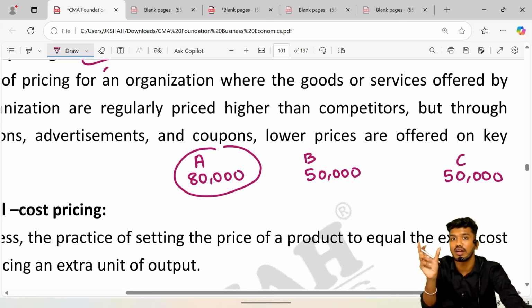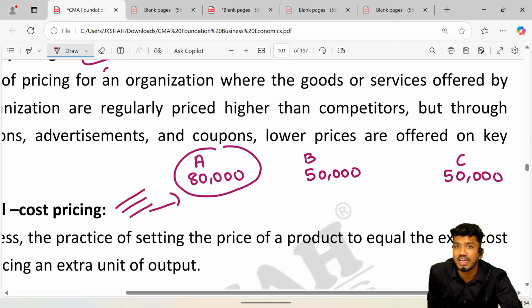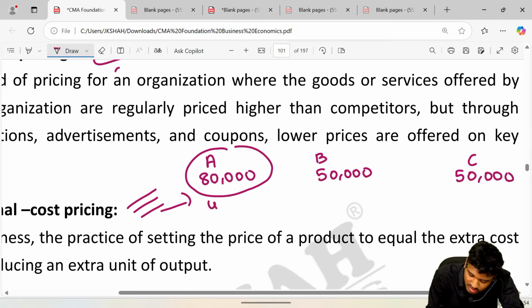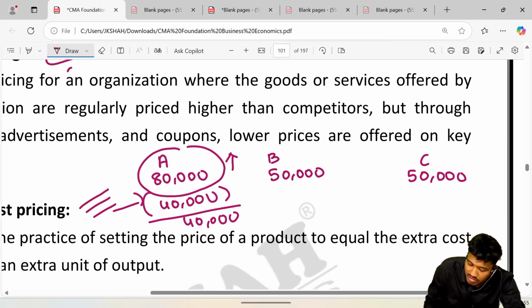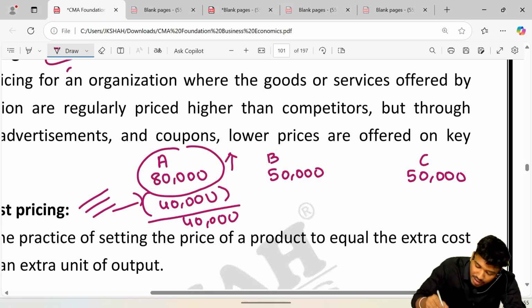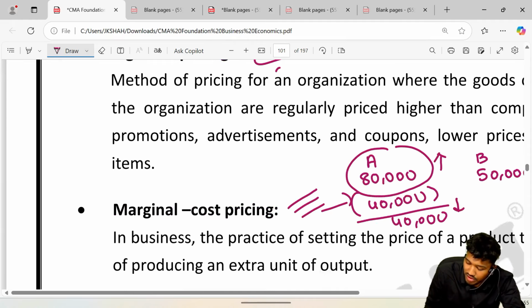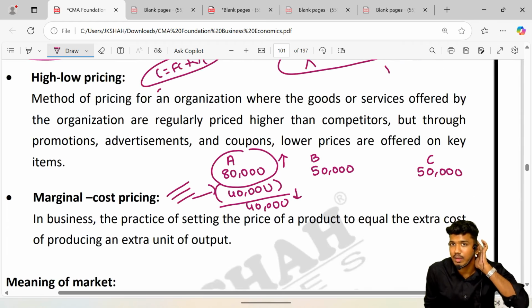He will give those discount cards and coupons to the customer, and when the customer comes and claims that card, he will get a discount, let's say for example 50%, which is 40,000. Now, the price after discount will be 40,000. So at first he kept the price very high compared to competitors, and after offering the discount and scratch and win coupons, the price stood at 40,000. So previously the price was really high as compared to competitors, and as a result the price is really low. It is called high and low pricing.